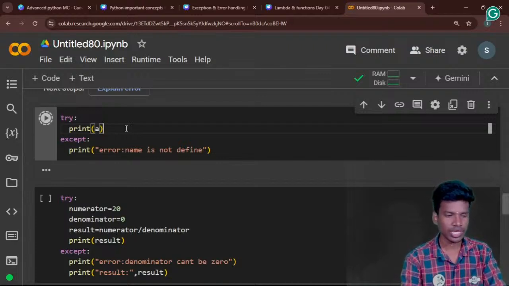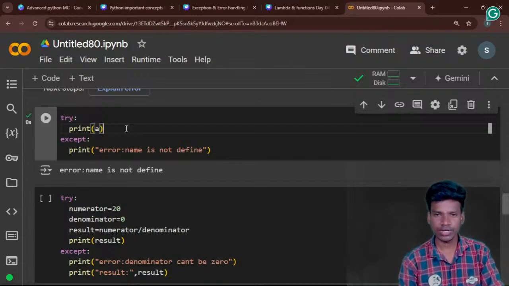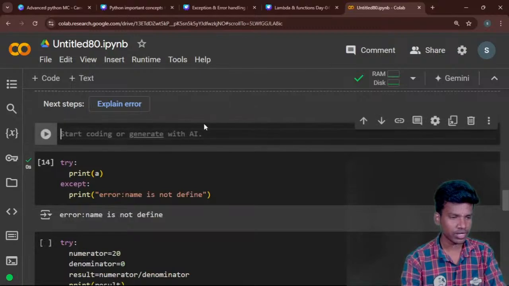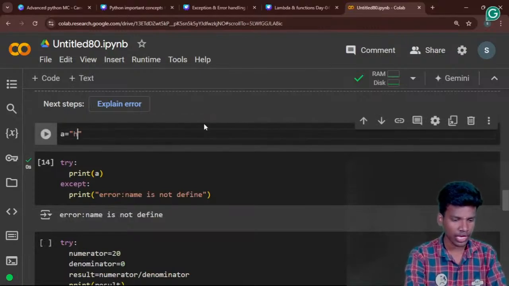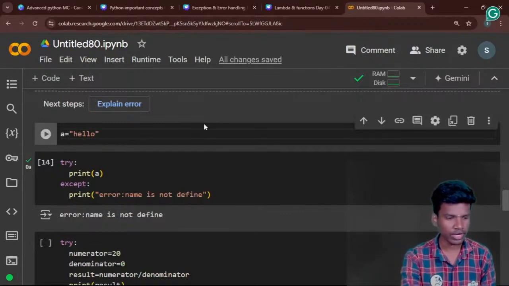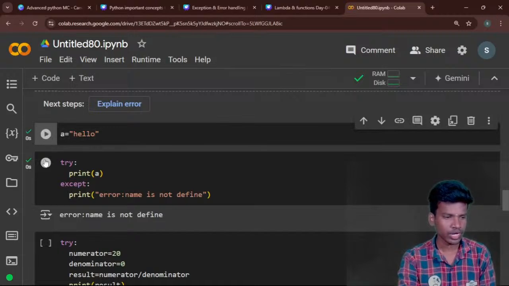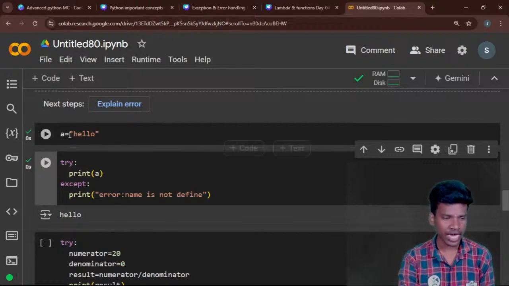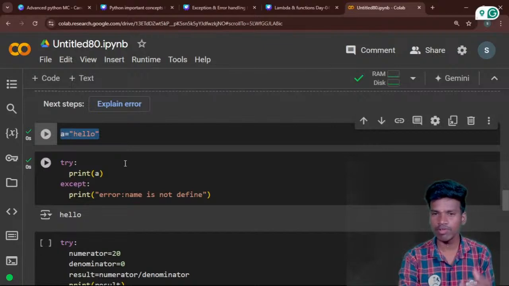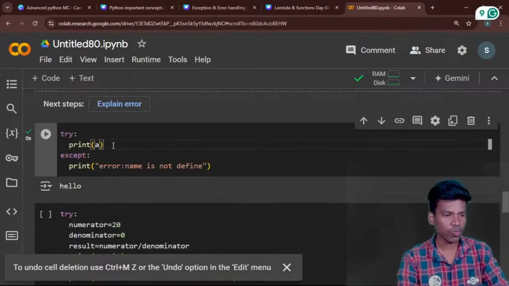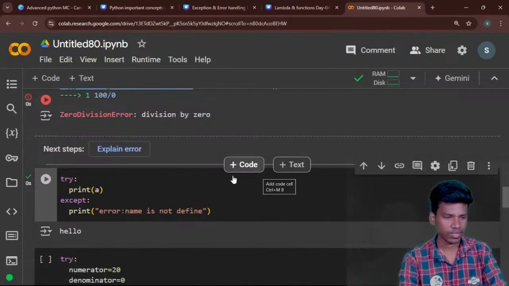Okay, now I run this, then you can understand. Do you see that? Error name is not defined. If I mention the value, a is equal to hello, so I create a variable and also mention its value, and I run this again, the hello will be executed. Because a has a value, the error will not be found.